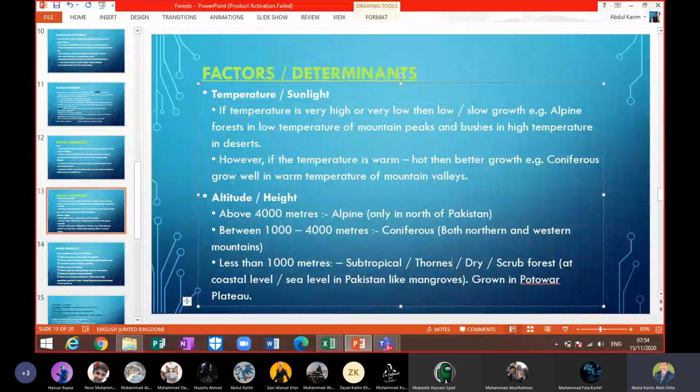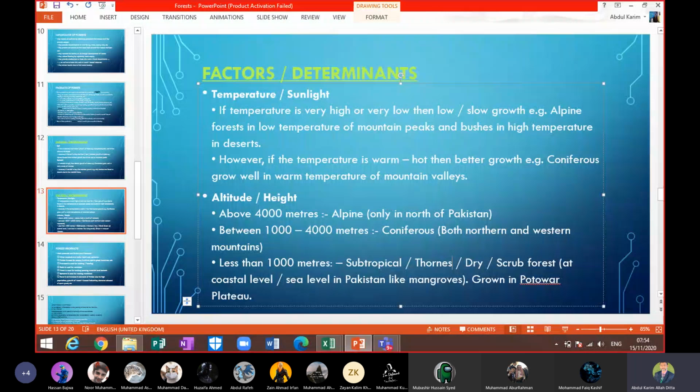Soil: if you have alluvial soil, you will have better growth of the plants, beta. And if you have thin soil, as you know in the mountainous areas in the north part of Pakistan, the alpine forest, they grow in thin soil. That's why their growth is not as good as the coniferous and other plants, which can grow better.